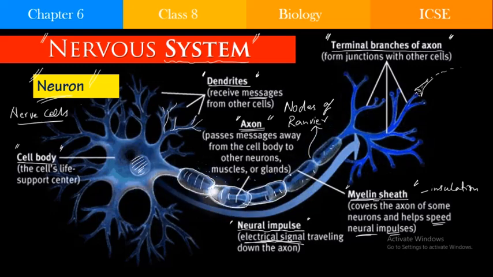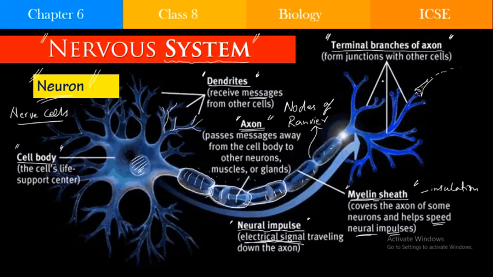They are given a special name because the whole axon is not insulated as one single cover; it is there in the form of small, regular gaps.